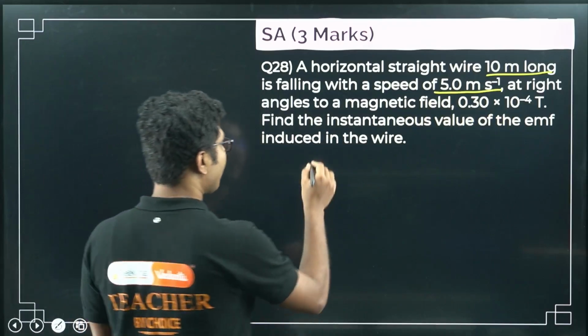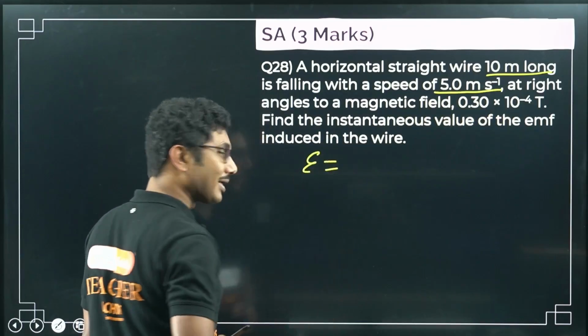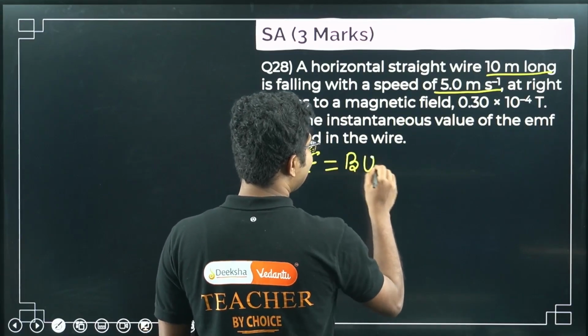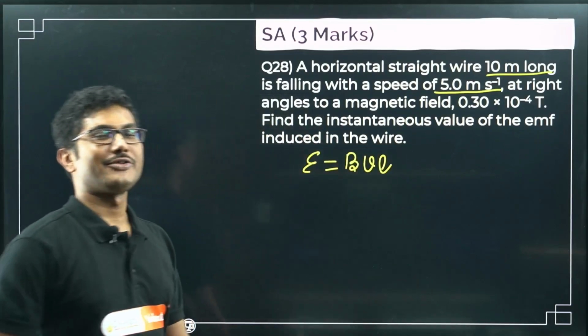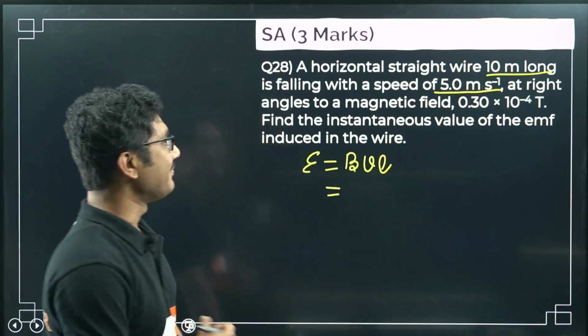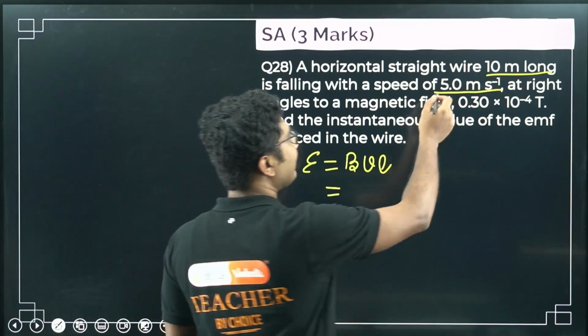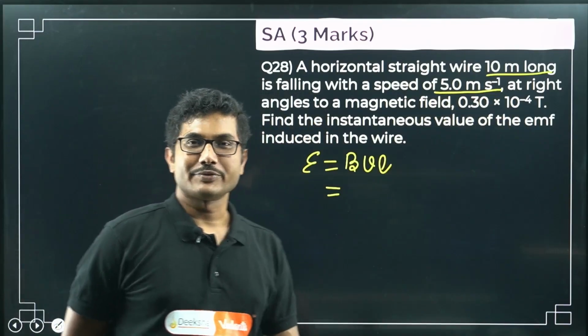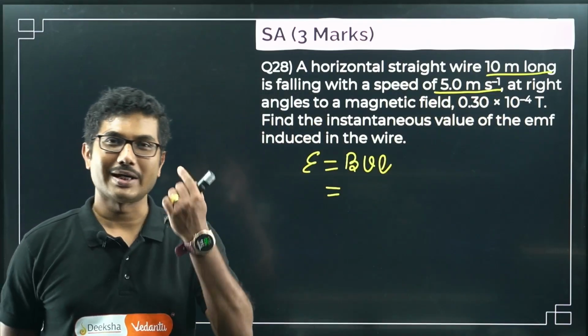Again, same formula, only thing is it is now a 3 mark question instead of a 2 mark question. So as you understand, this question can be a 2 mark question, and it can be a 3 mark question as well. In some cases, if it is a 3 mark question, instead of giving 5 meter per second, they might give you the speed in kilometer per hour. So there will be one extra step involved.